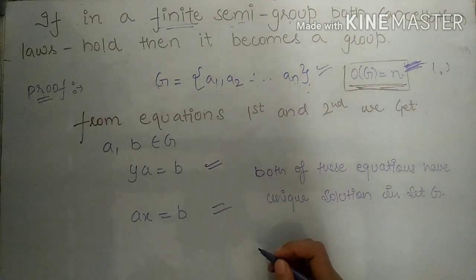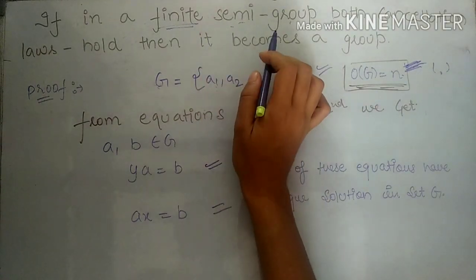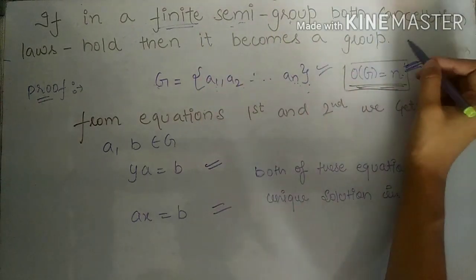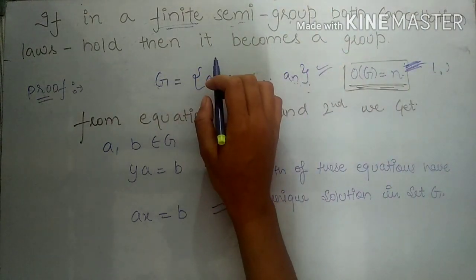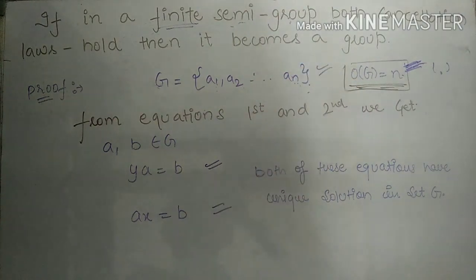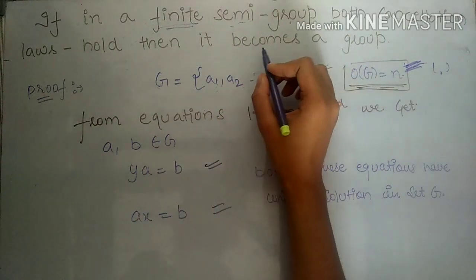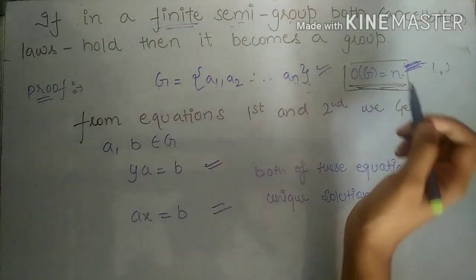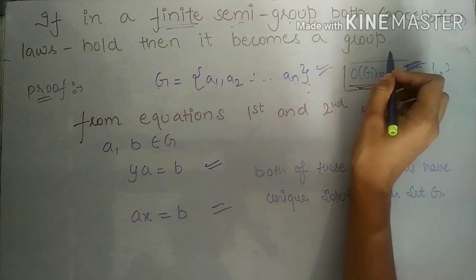So friends, we have proved that if we are given any finite semigroup in which both the cancellation laws hold, then the semigroup will form a group. Friends, this result is very important. We will use this result in many theorems.